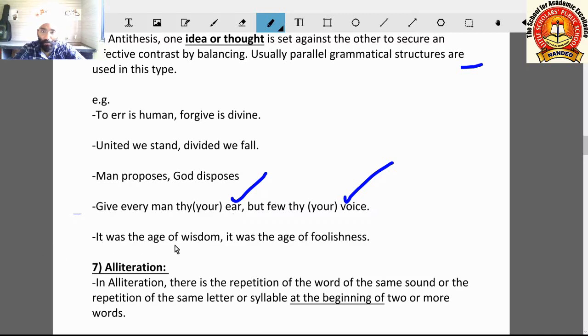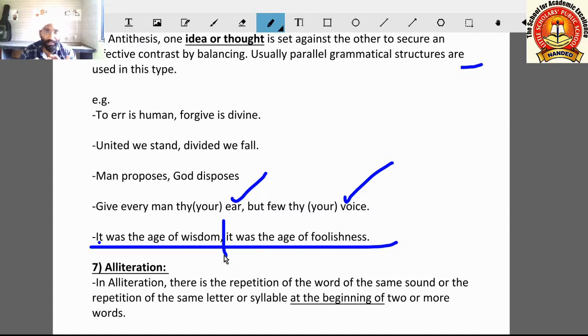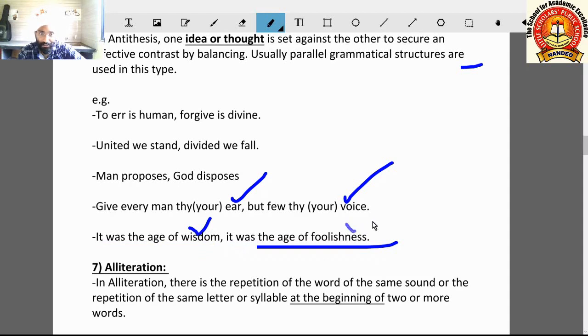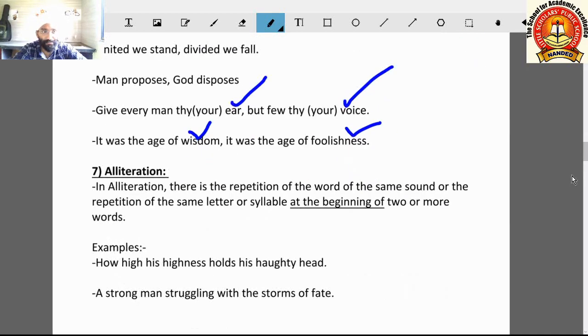Fifth example: it was the age of wisdom, it was the age of foolishness. Here also grammatically the same sentences are there, two sentences. If we divide them, we can see that a mirror effect is there. If we see ourselves in the mirror, we find our image which is exactly similar to us, but not exactly us. In the same way, it was the age of wisdom. Here wisdom and foolishness are opposite words and are used for the antithesis effect. So this is called antithesis.